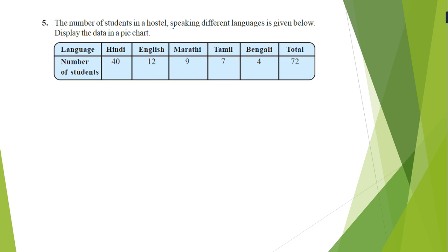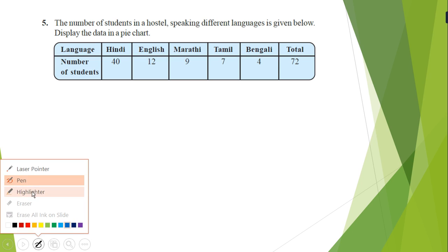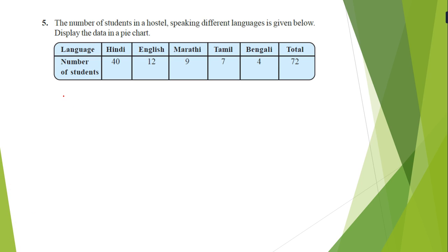The number of students in the hostel speaking different languages is given, and we have to display it in a pie chart. First of all I have to total it. The total is 72. So what do we have to do first? We have to make fractions. For the fraction, first I have to write Hindi. I have to change the marker now.